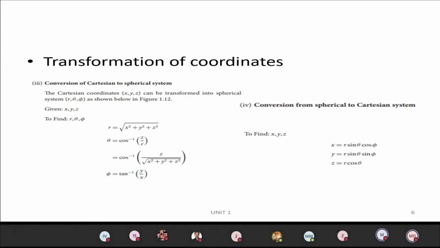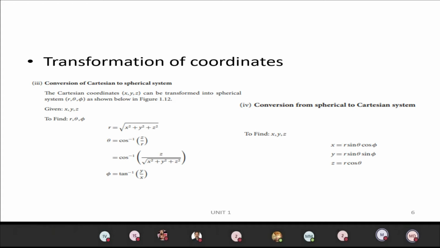Phi equals tan inverse of y by x. Similarly, to convert from spherical to Cartesian, x equals r sin theta cos phi, y equals r sin theta sin phi, and z equals r cos theta.